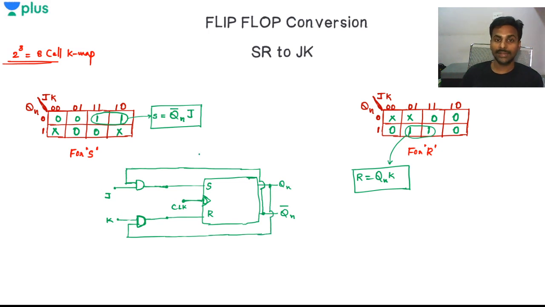So this is the final circuit. I have converted this SR to JK. That's it, nothing else required. So you have found a relation between S and J, similarly R and K, means the game is over.